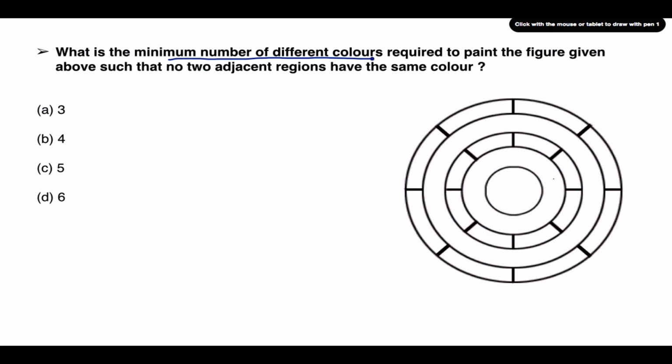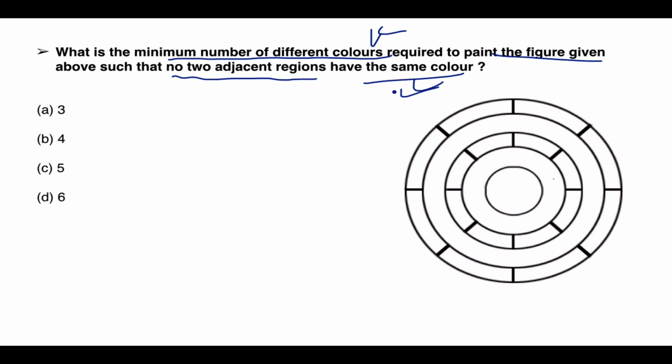What is the minimum number of different colors required to paint the figure given, such that no two adjacent regions have the same color? So let's say I paint it blue. Then I paint it, let's say, green. Then I can't paint any one of them green, but I can paint this, let's say, pink.